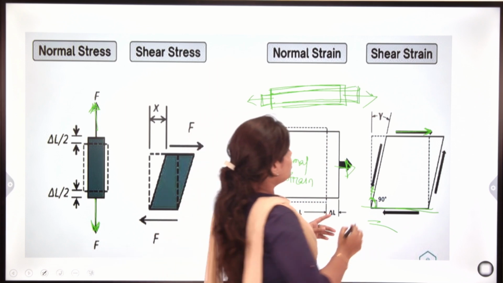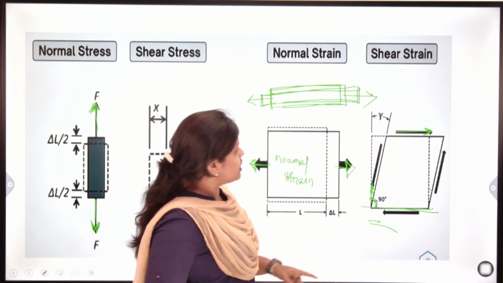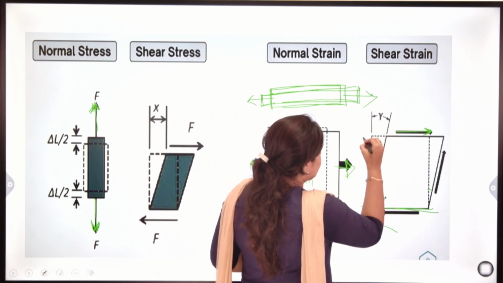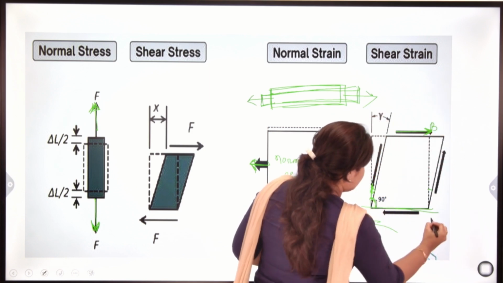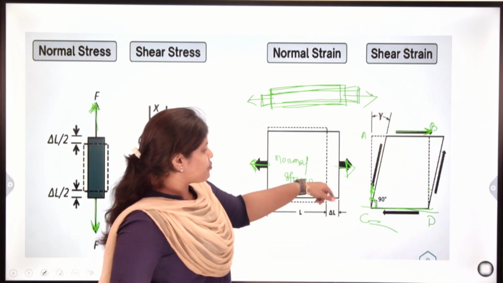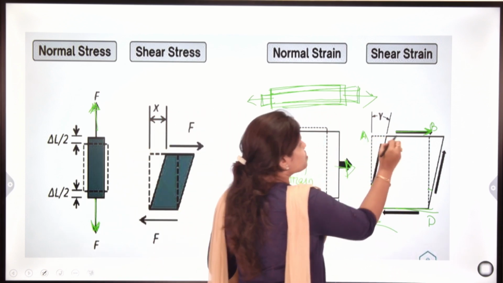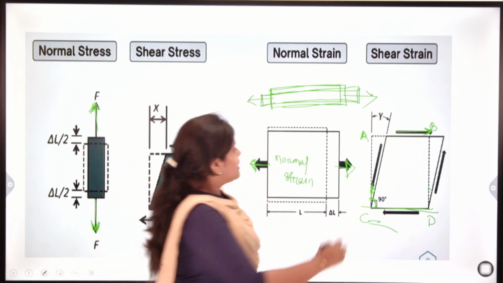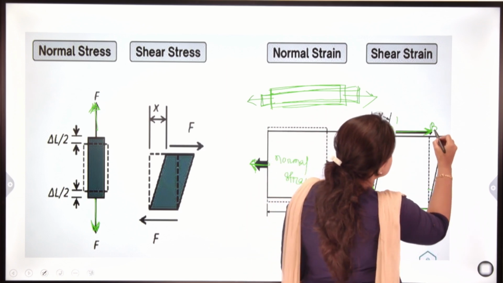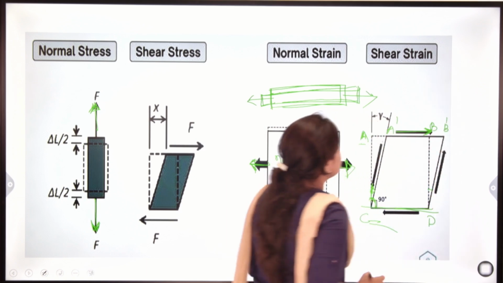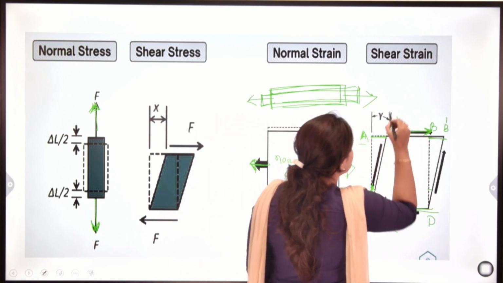Here is the shear strain phi. Before loading, the body is A, B, C and D, and CD is the constant plane. After application of shear stress, A changes to A dash and B changes to B dash. This little bit is the change in length.